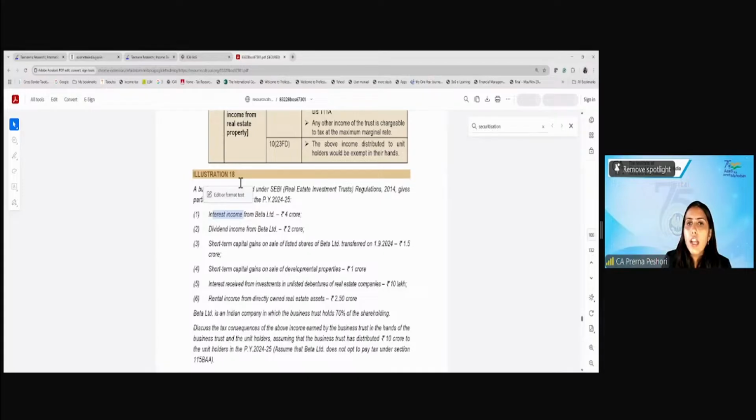Short-term capital gain on sale of developmental properties. Yes.